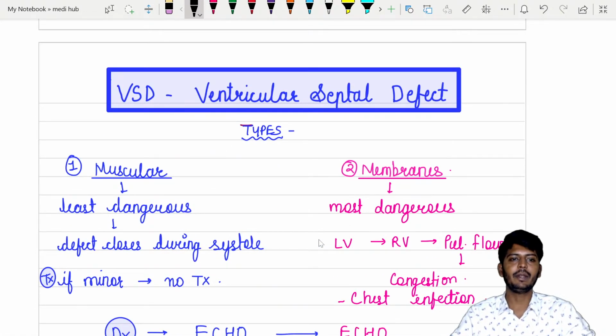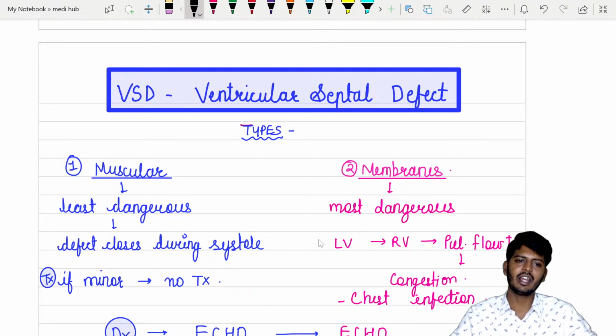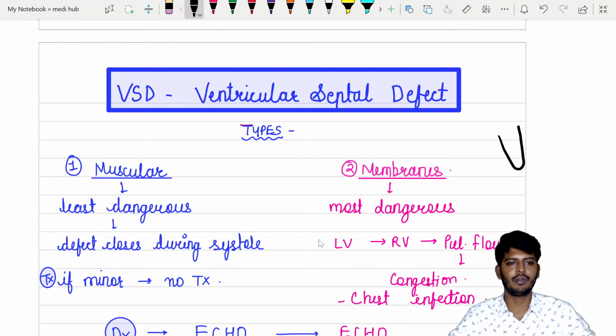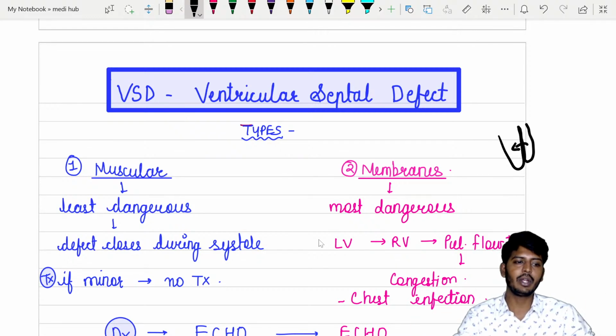Ventricular septal defect can be of two types: muscular and membranous. Again, here also no major symptoms. So what happens, instead of atria, both ventricles are sitting like this. From the left ventricle, blood will go to the right ventricle. Again, there is no cyanosis, because of which symptoms might not be there. So the only thing that is going to happen is blood from the left ventricle will go to the right ventricle.